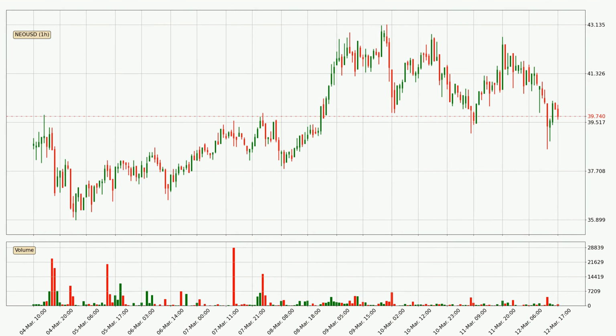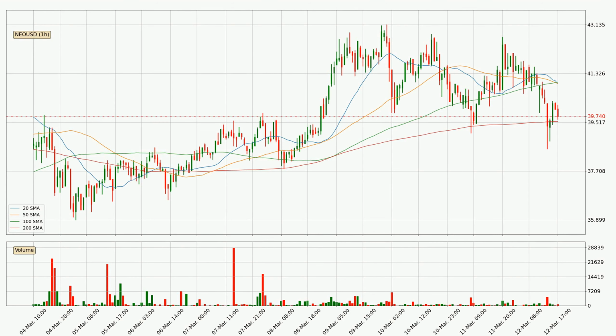Taking a look at the hourly time frame for NEO, it can be seen that the price went down around 3.0% in the last 24 hours, with a current price of 39.7. However, the volume wasn't especially high, so this move wasn't very strong.